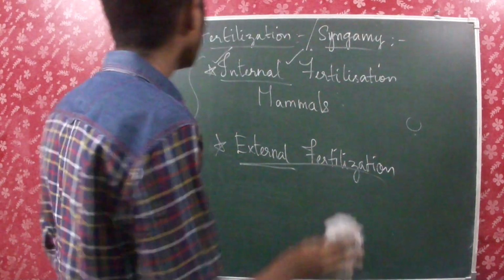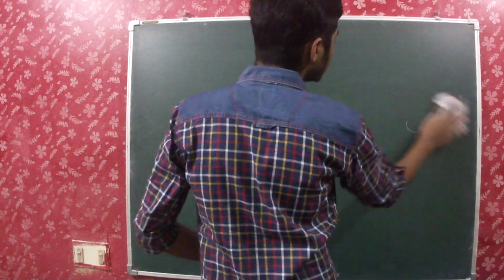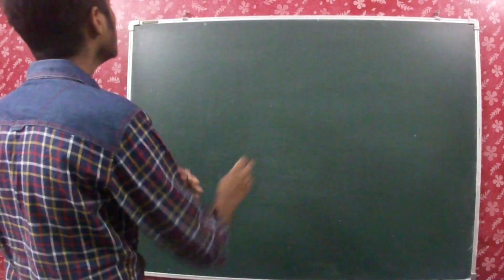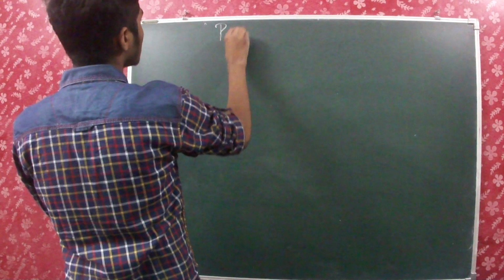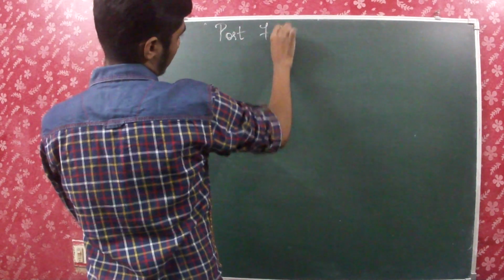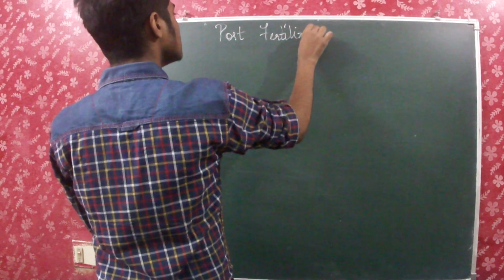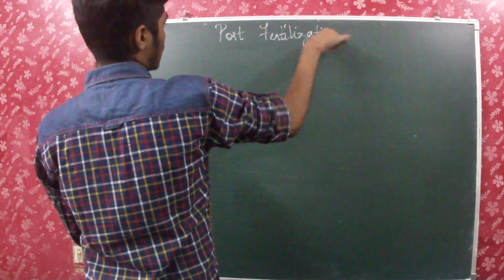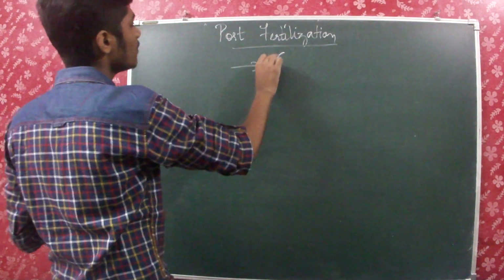Okay. Now fertilization is only that much. And now the fertilization process is over, so we have to move to post-fertilization events. What happens after fertilization? I told you that when the male and female gametes fuse, zygote will be formed. So that's the first step, zygote will be formed.